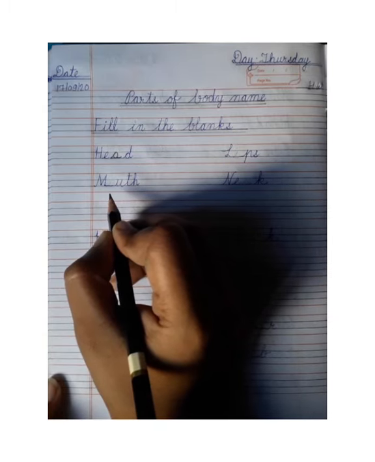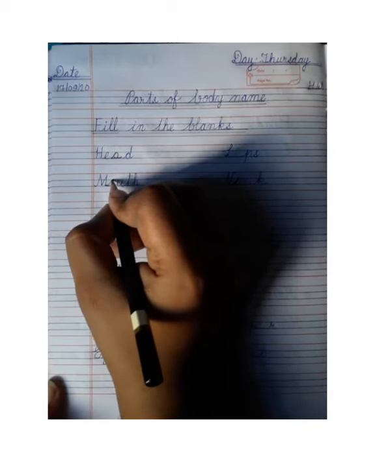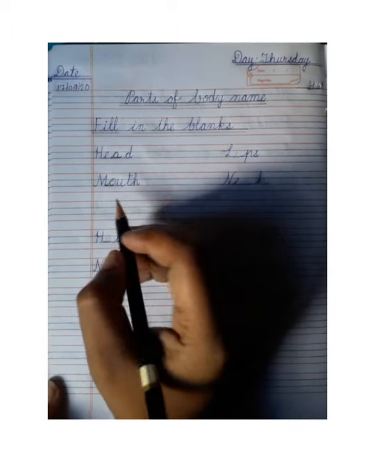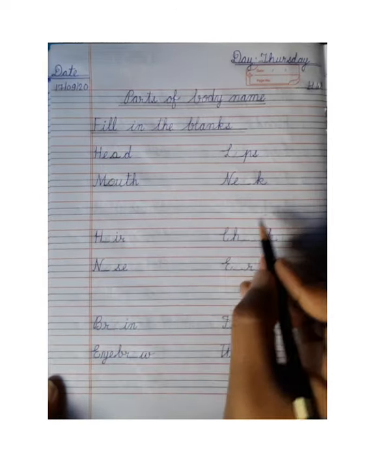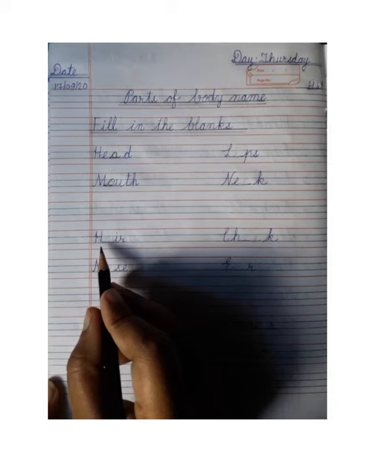Next, which spelling is this? Mouth. And what is the spelling of mouth? M-O-U-T-H, mouth. So which letter comes here? O. Now we will read M-O-U-T-H, mouth. Then one line leave and next spelling, hair.